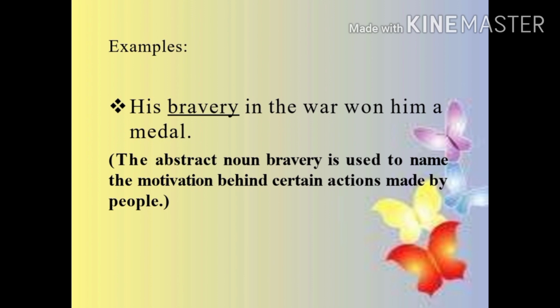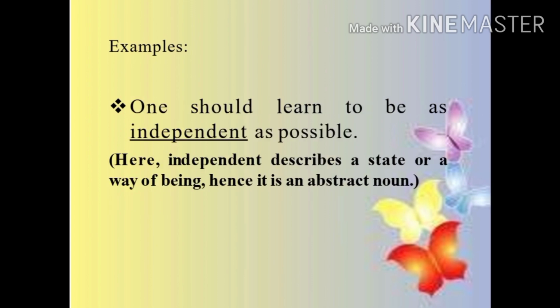And the abstract noun bravery is used to name the motivation behind certain actions made by people. Now let's have a look at another example. One should learn to be as independent as possible. So here independent describes a state or a way of being. Hence it is an abstract noun. That cannot be touched, heard or smelt. So these nouns are called abstract nouns. I hope it is clear.